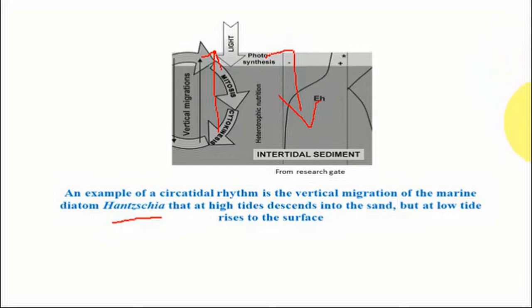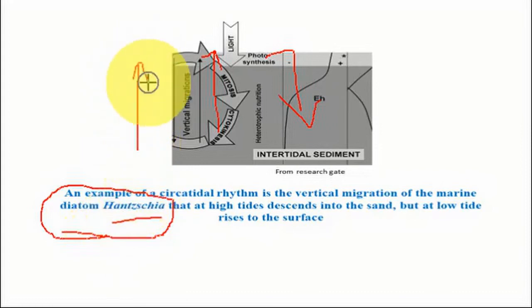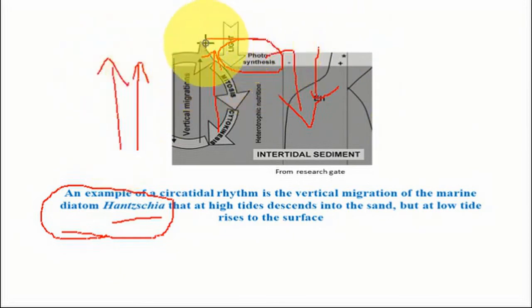This is the best example of circadian rhythm. Remember that this diatom is a plant, and it requires photosynthesis, and that is why it requires light. I'm repeating, it comes up during high tide and goes down during low tide. When it comes up during high tide, it gets the light and photosynthesis takes place. That means it prepares its own food. Then at low tide it goes down.